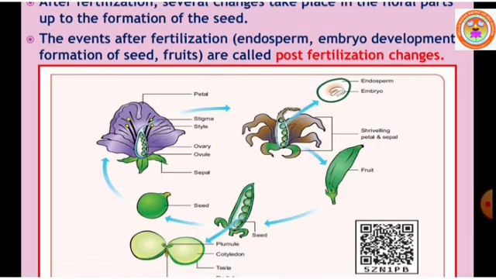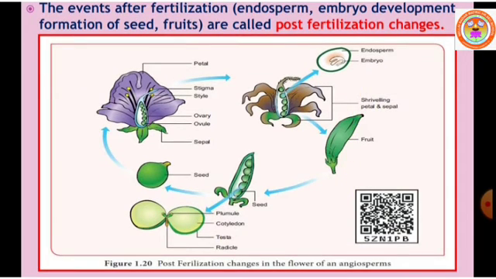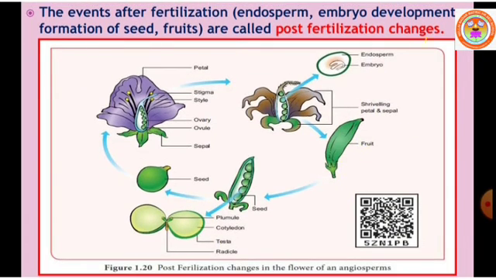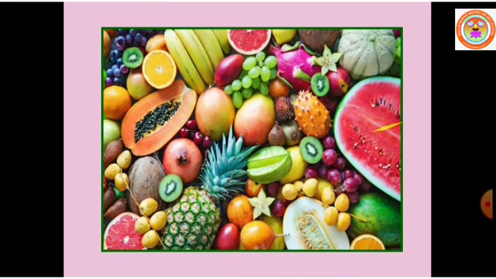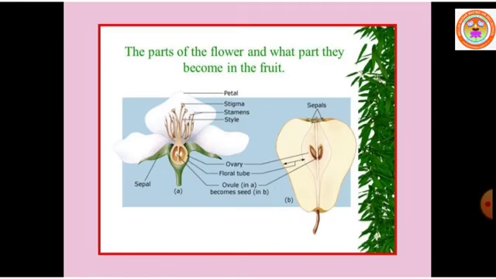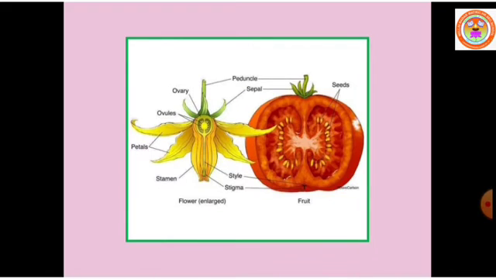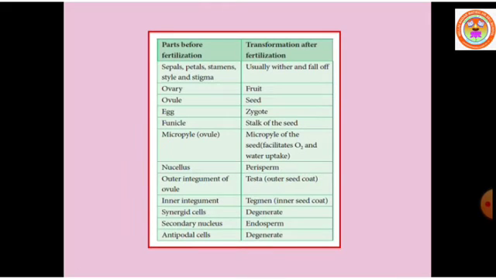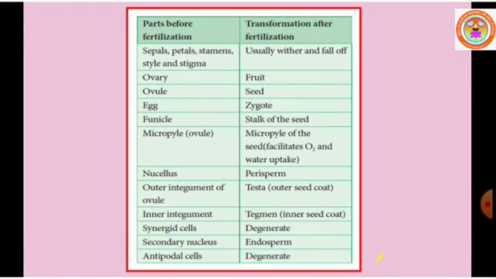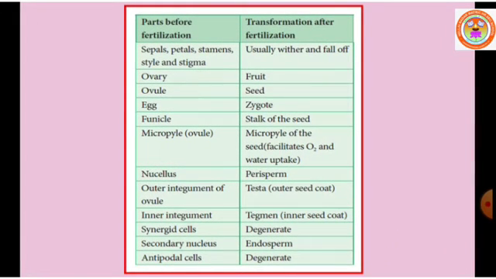Okay, now we will continue. What are the changes that occur in the flower after fertilization? Post-fertilization changes, in which the most useful product is fruits. You can see how different parts of a flower become fruit, seed and so on. Let us see the parts before fertilization and what will happen after fertilization, that is called transformation after fertilization.